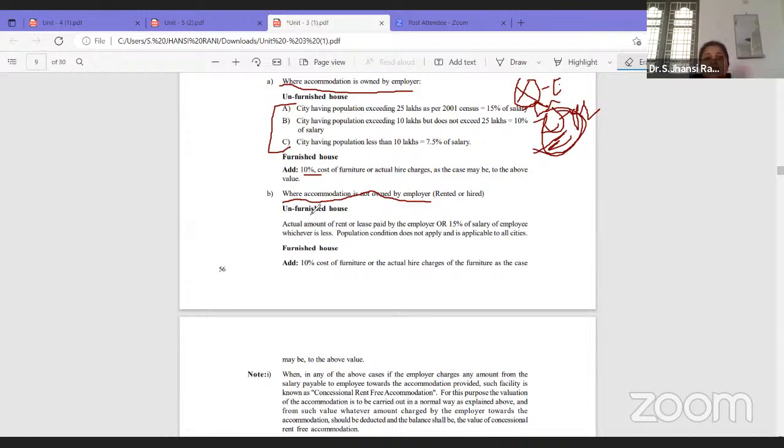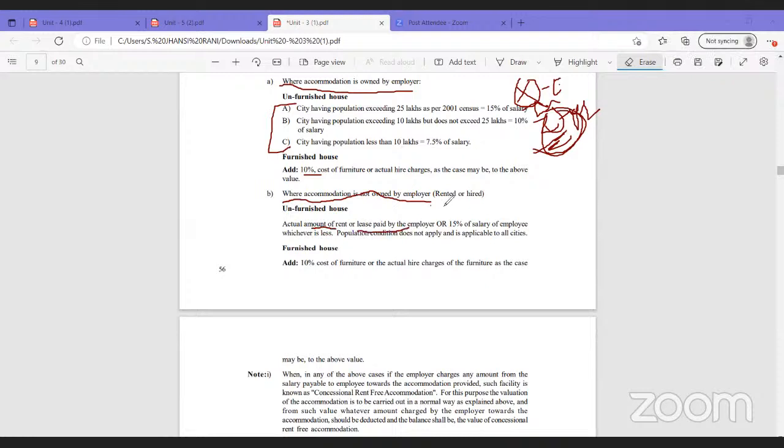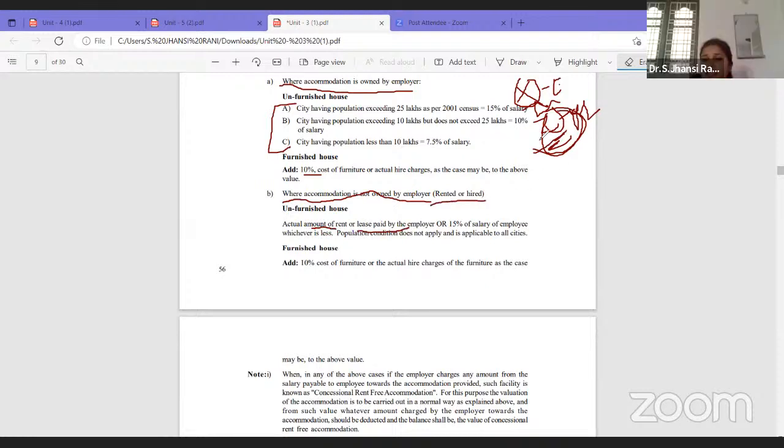So in that case, how to calculate? Here, the actual amount of rent or lease paid by the employer. He has given the house to X on the basis of rent. So whatever rent is paid by the employer, that is Z. For example, Z is paying a rent of 60,000. Here X will not pay. Z only will pay because the employer is providing it.